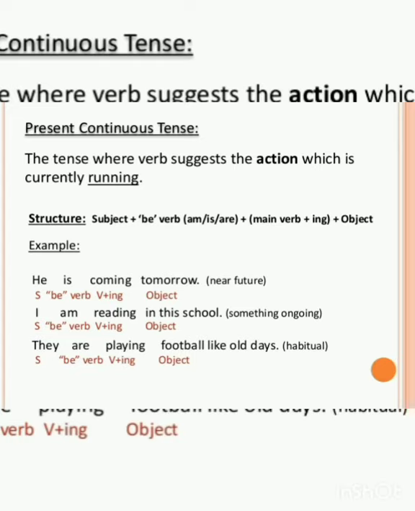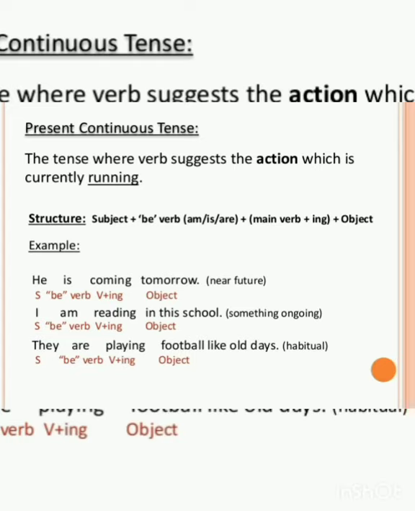And next, it is used for a temporary action. For example, Madhavi is learning Kuchipudi dance, or Rama is acting in the film. For a temporary action, we can use this present continuous tense. And also, this present continuous tense is used for future planned actions. Example, we are visiting Agra this week. So, present continuous tense is used for the action which is currently going on, which is presently going on.